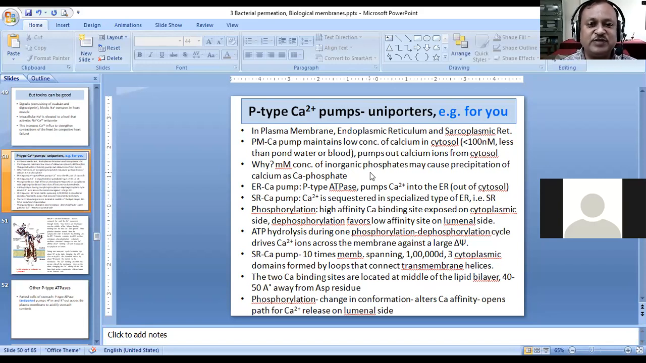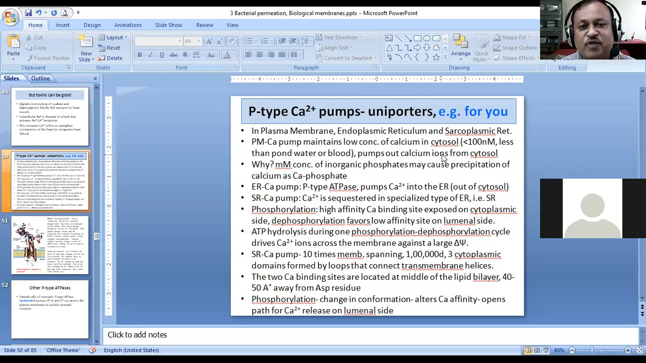For example, if it is a plasma membrane calcium pump, then it will drive away the calcium from the cytoplasm. So calcium goes out from the cytoplasm, out of the cell, and that is how the calcium concentration is maintained on a lower side inside the cell. That is, less than 100 nanomolar concentration of calcium is maintained inside the cells.